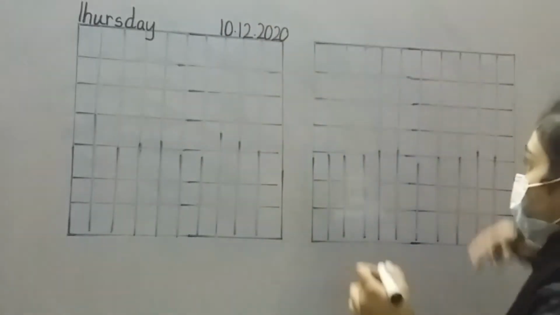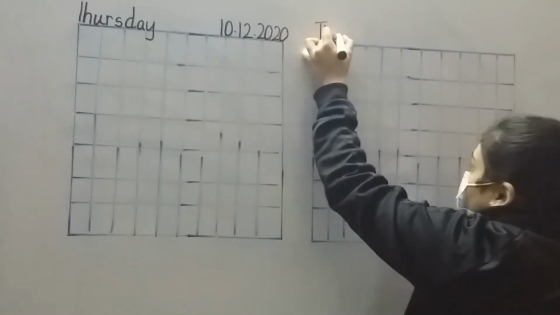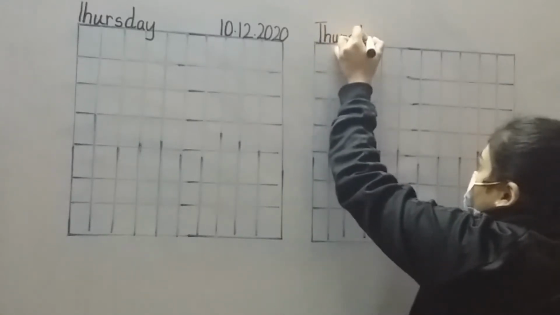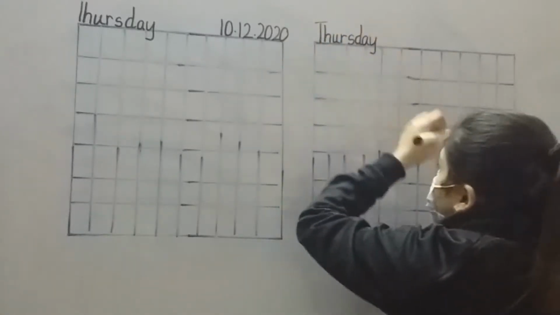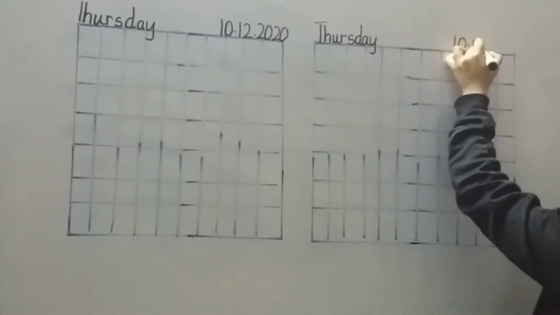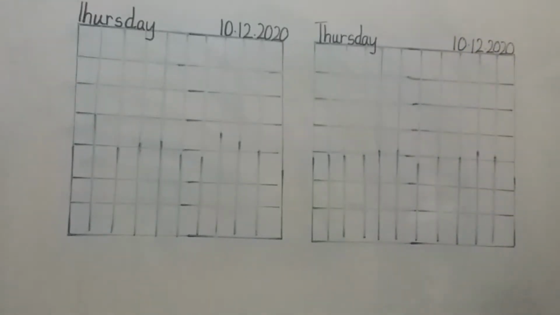So I'm going to write it over here as well. All right, now let's finish our page. Let's write it and then we'll solve it.